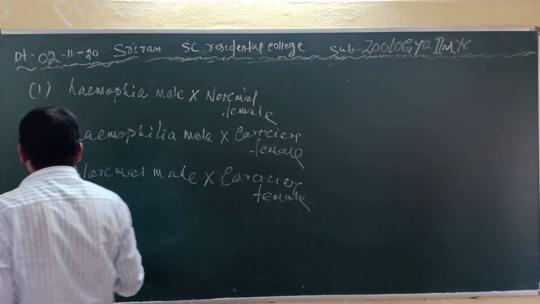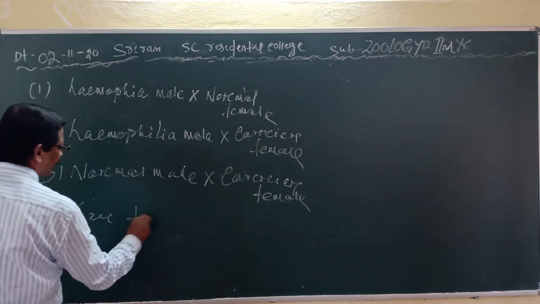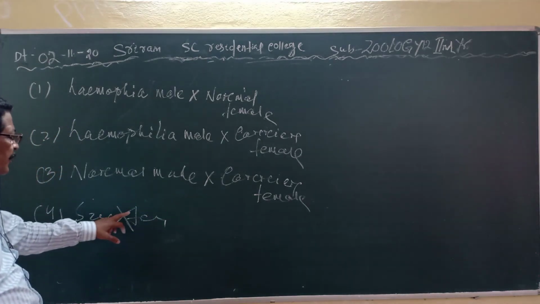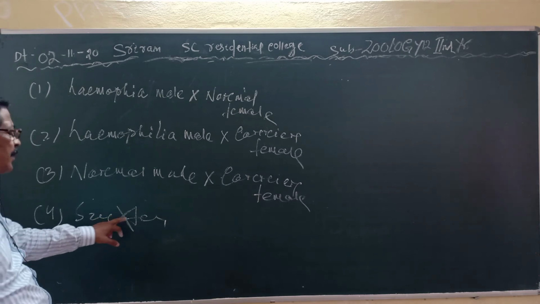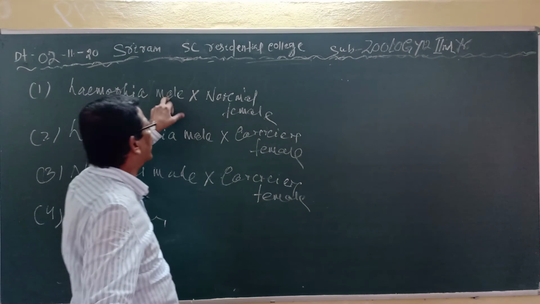But you cannot write the sufferer female, because she will die. You cannot, that is, take an example of a sufferer female, because she will die. Clear? So you take one by one.